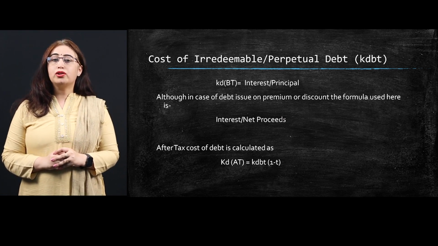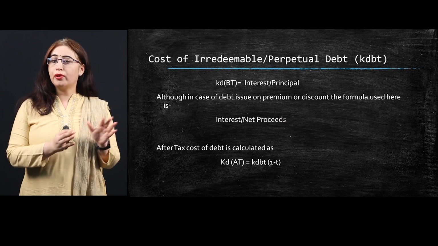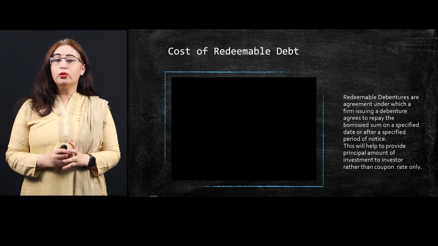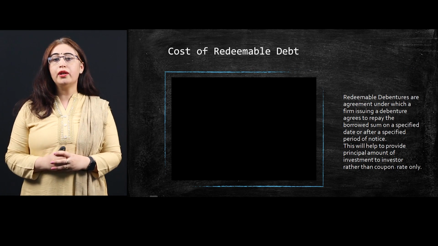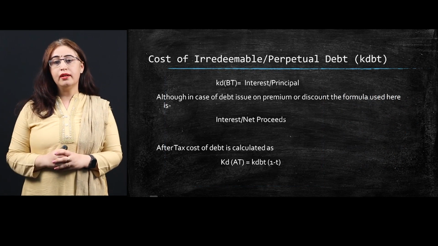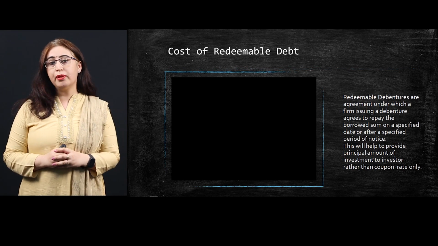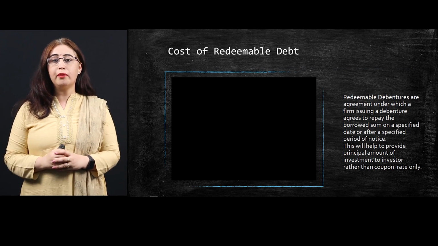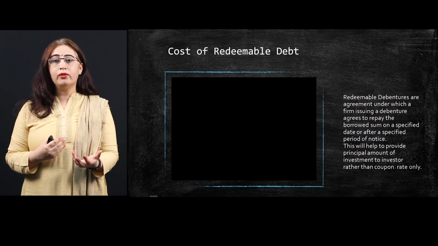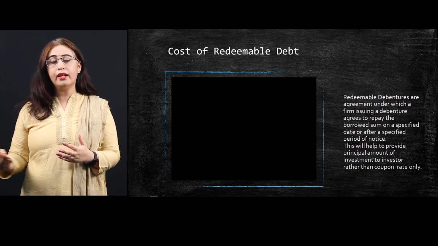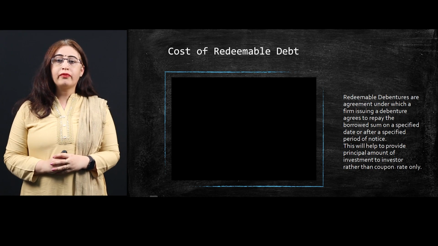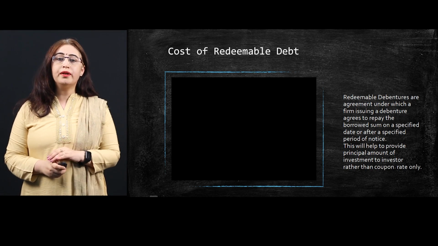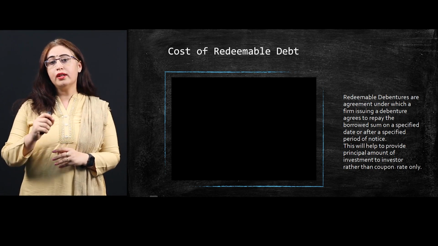Now look at the cost of redeemable debt. We already discussed irredeemable debt. Redeemable debentures are those under which the firm issuing a debenture agrees to repay the borrowed sum, that is the principal, on a specified date or after a specified time duration. This duration may be 5 year, 10 year, 15 year, depending on the debenture. This provides the principal amount of investment rather than the coupon rate only. The coupon rate here means the interest rate.